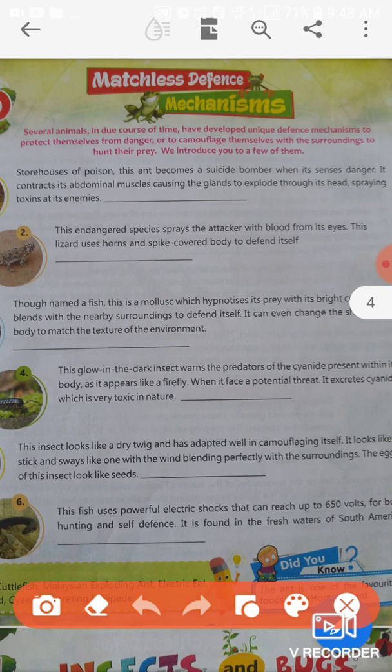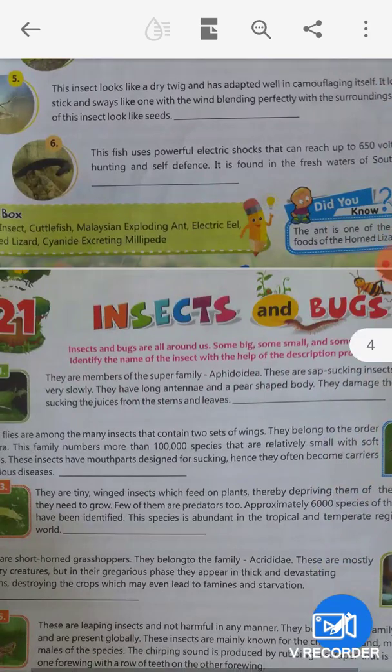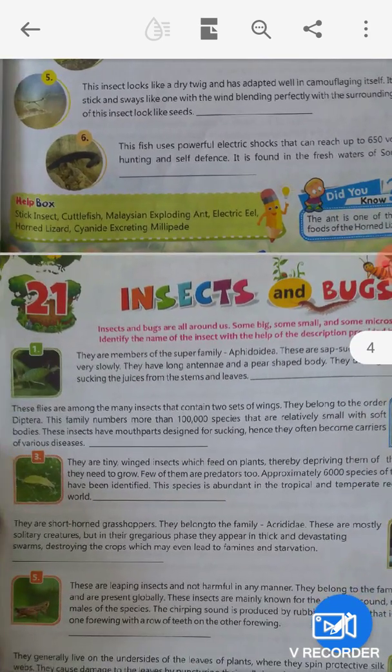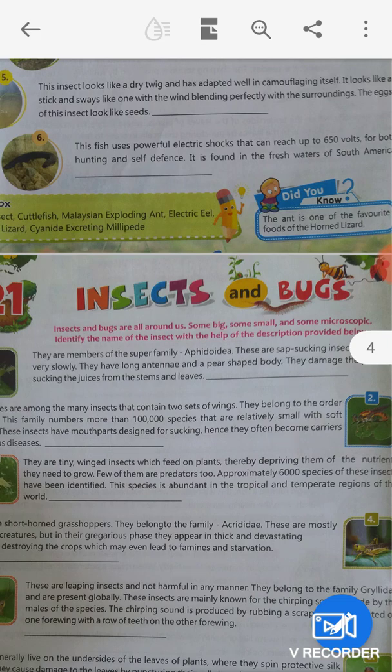Okay, so guys, these are answers 1, 2, 3, 4, 5, 6. You can choose from here: stick insects, cuttlefish, Malaysian exploding ant, electric eel, horned lizard, cyanide, excreting lipid. Okay, here, did you know the ant is one of the favorite foods of the horned lizards.